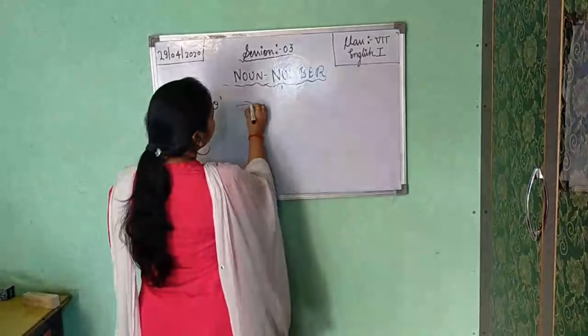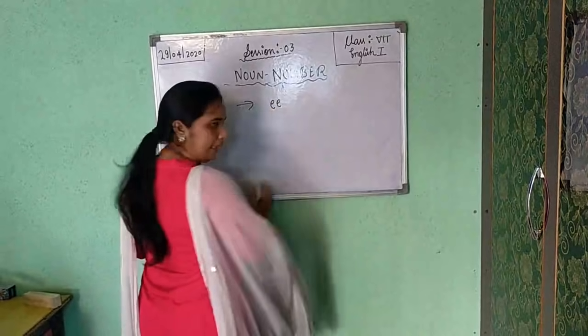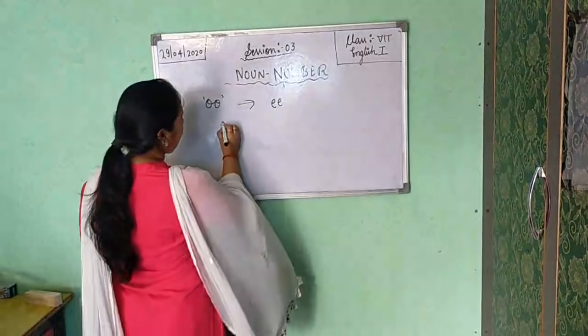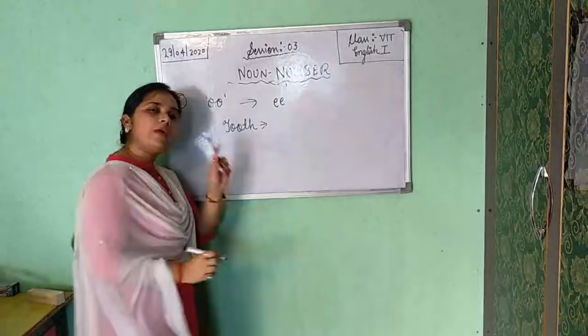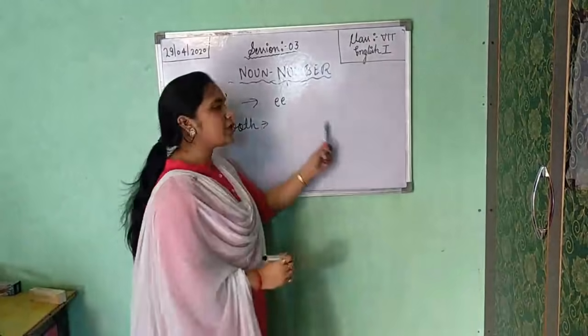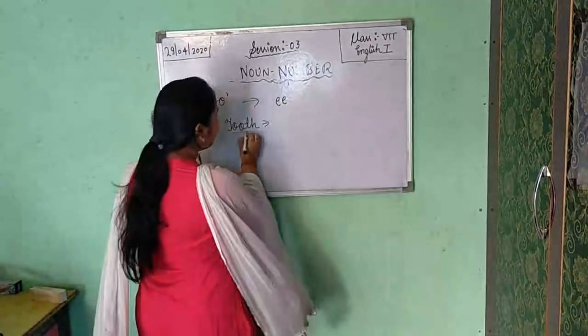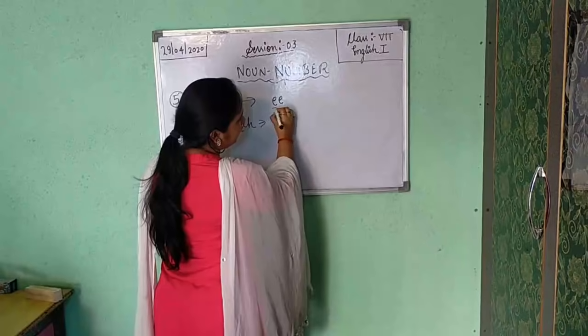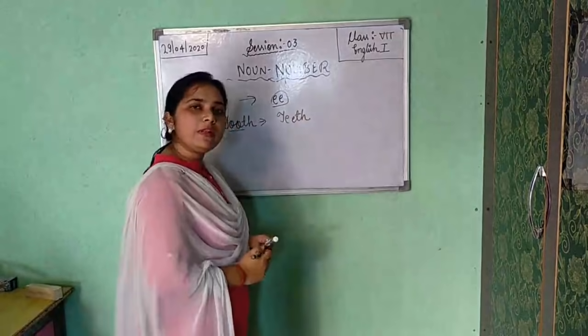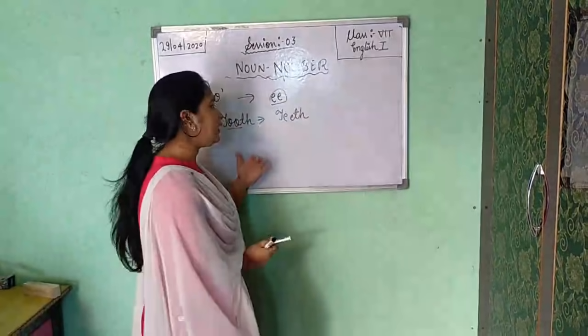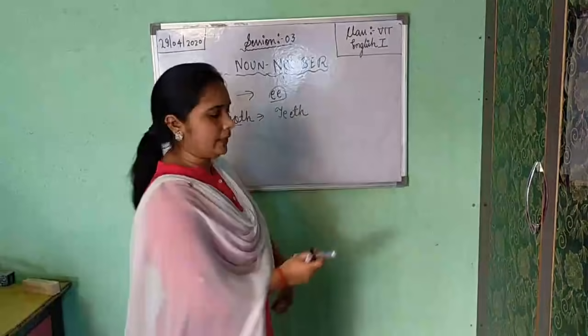This double O will convert into double E. For example, tooth. It shows only one. But when we are changing into plural, this double O will be turned into double E and it becomes teeth. Everyone knows in singular we use tooth, in plural we use teeth.